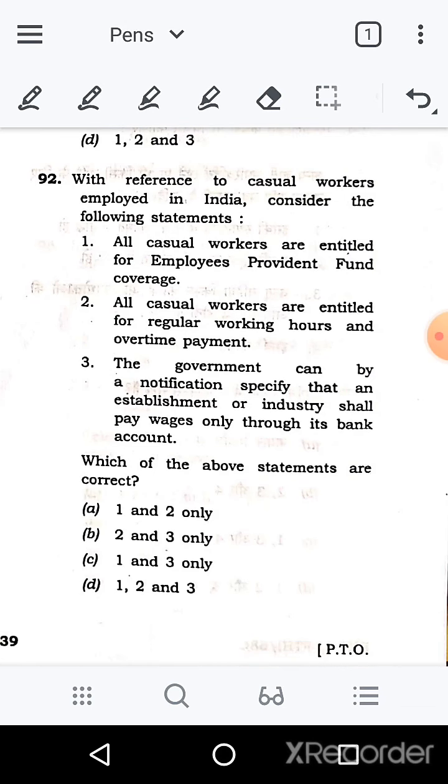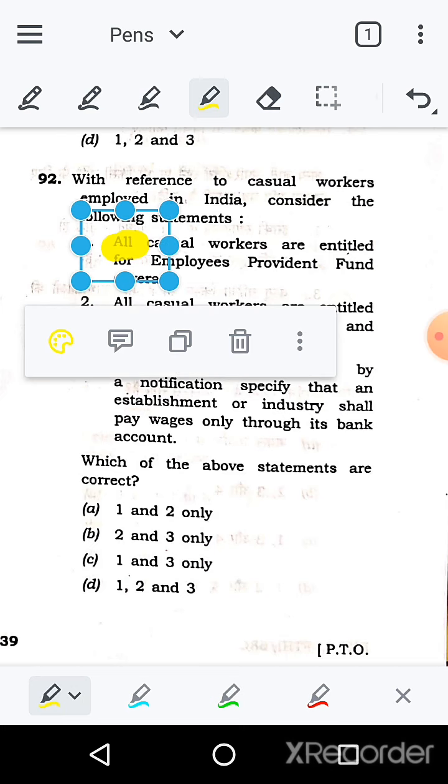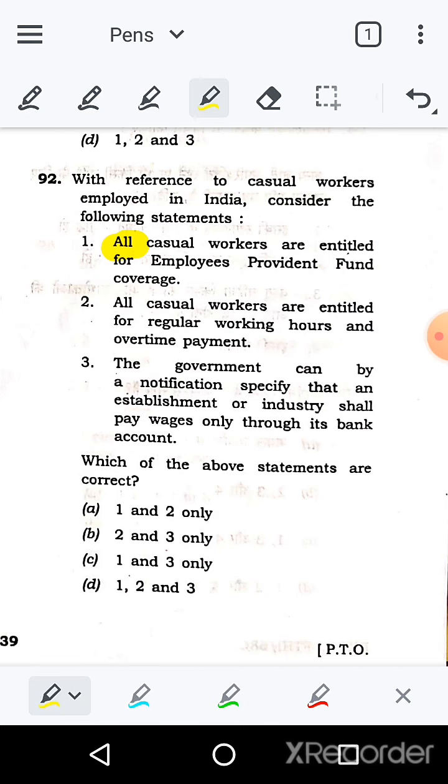92nd question: with reference to the casual workers employed in India, consider the following statements. The first statement: all casual workers are entitled to employees provident fund coverage. So "all" is again an extreme statement, and you can eliminate this, because not all casual workers get the employees provident fund.